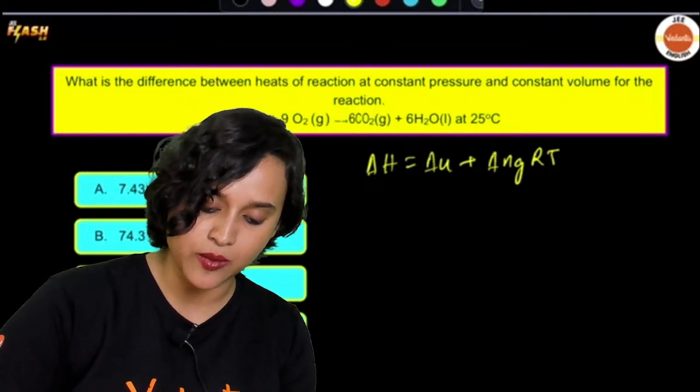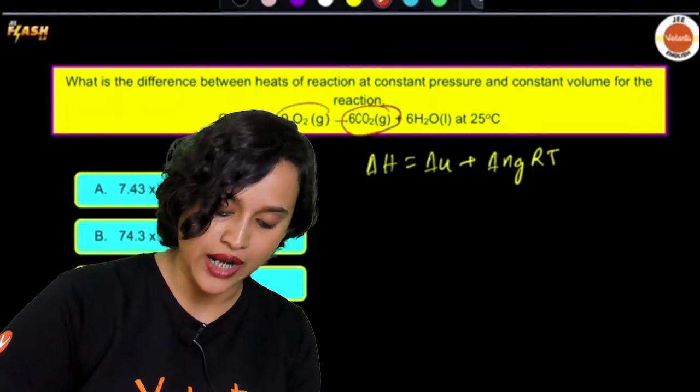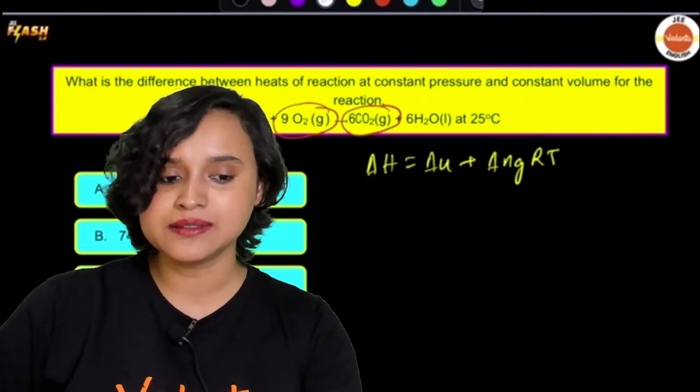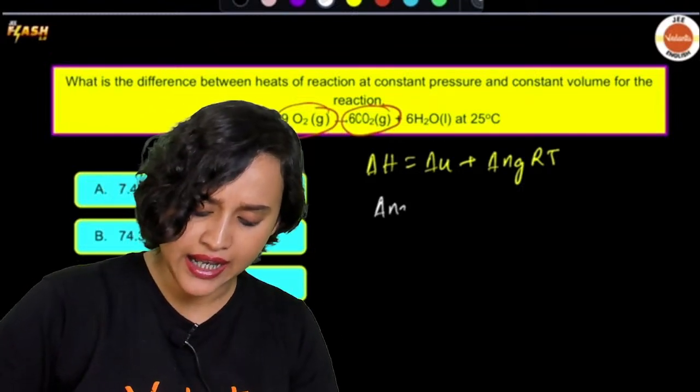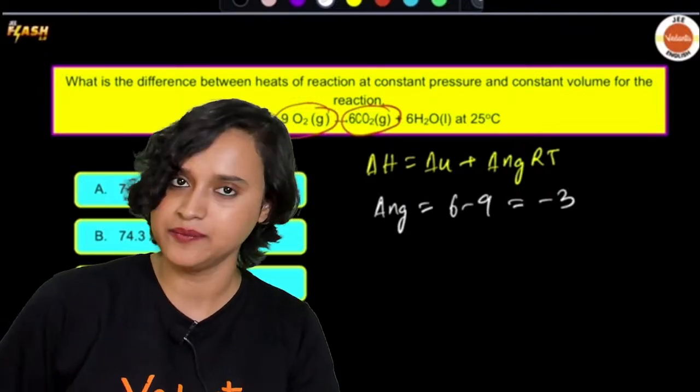Now, we know that we only require the gaseous part. So we have 6 CO2 and we have 9 O2. These are the gaseous part. So that means my delta n_g is equal to 6 minus 9, which is equal to minus 3, right?